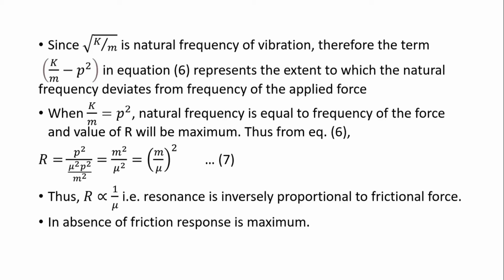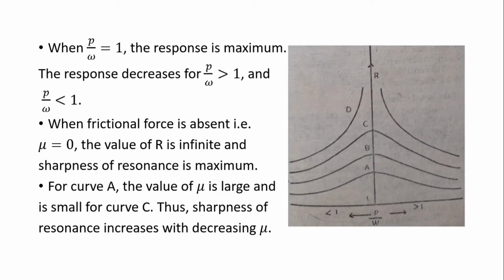The same thing is explained here by means of the curves, resonance curves. Along the y-axis, where p by omega is equal to 1, the response is maximum, and when p by omega is greater than 1 or less than 1, that is on both sides of p by omega equal to 1, the response decreases.